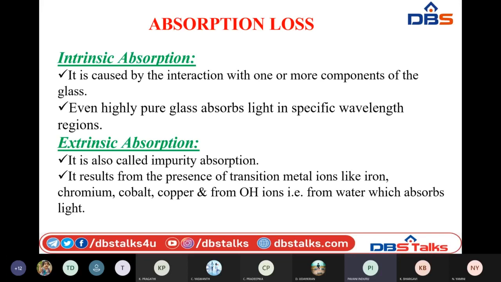So intrinsic absorption is due to only the components present in the glass with which it is made, whereas extrinsic absorption is due to the presence of impurity molecules such as those we have mentioned here, like iron, chromium, cobalt, copper, or else the presence of hydroxyl ions which result from the moisture or humidity present in the air. Okay, so while the glass is being manufactured, we cannot say that any material is perfect and pure.